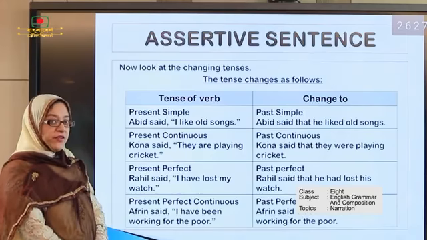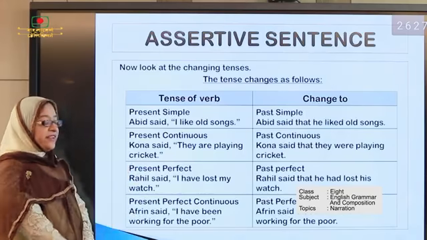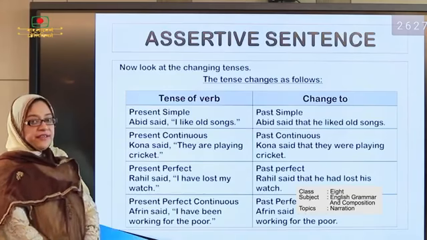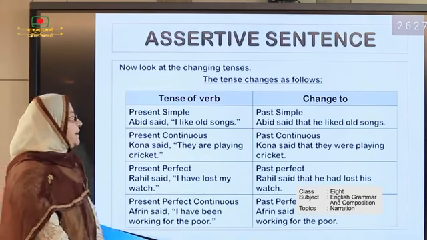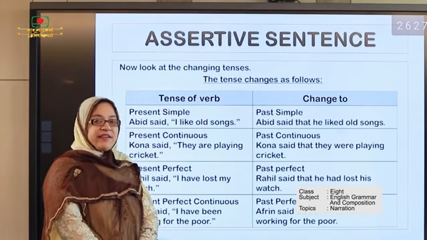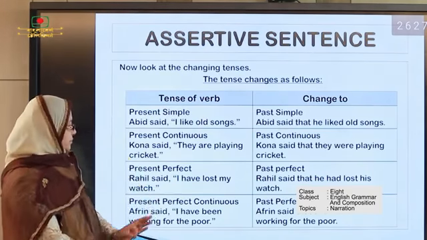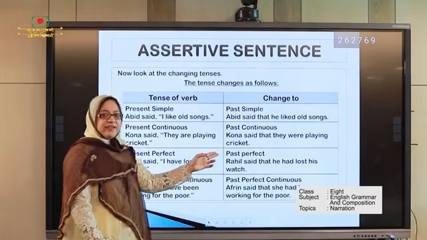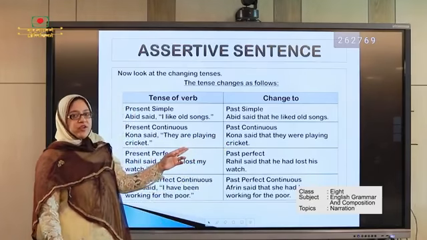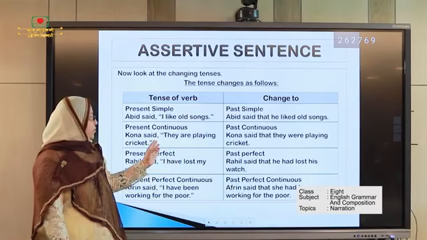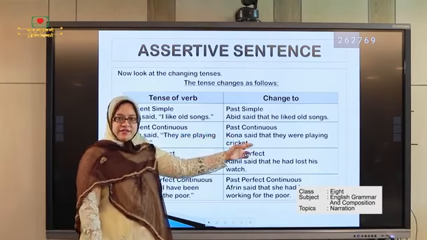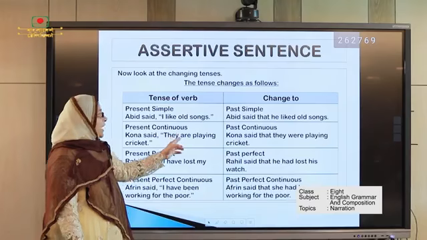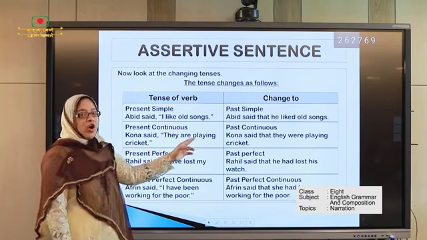In the present continuous form, present continuous turns into past continuous. The example is Kona said, they are playing cricket. The answer will be Kona said that they were playing cricket. Here are becomes were because we know that were is the past continuous form, and here we also see that that is used as a linker.